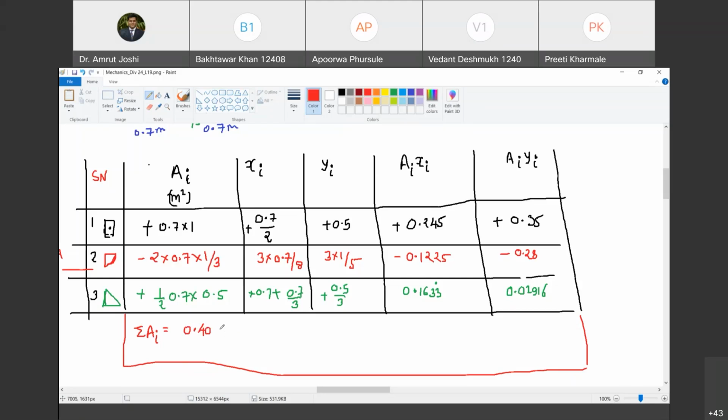Yes, sir. Now what is summation AI Xi? It is plus 0.245 minus 0.1225 plus 0.1633, which gives 0.2858.